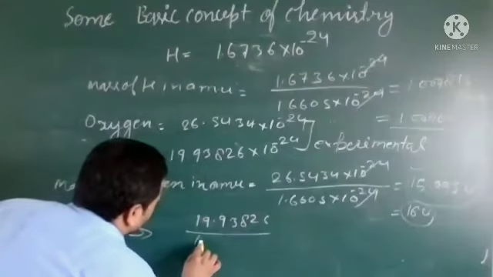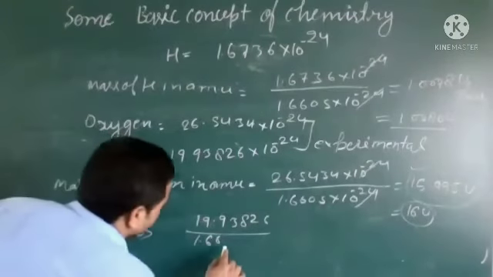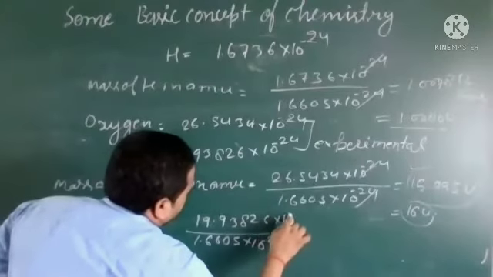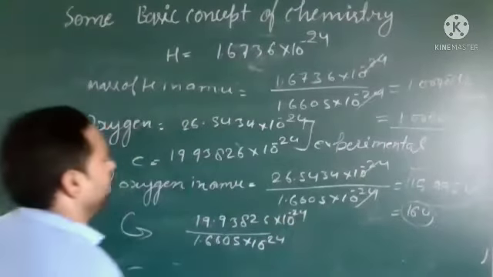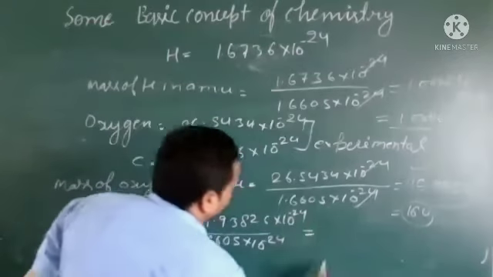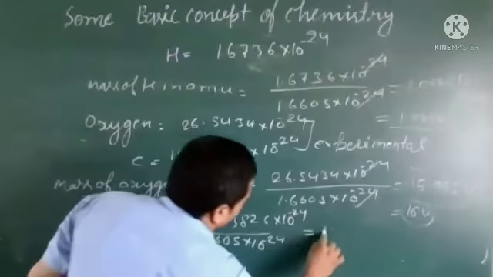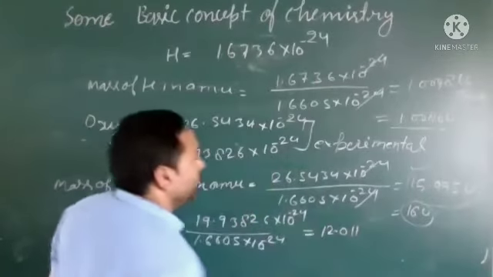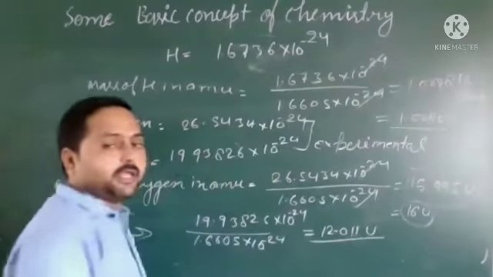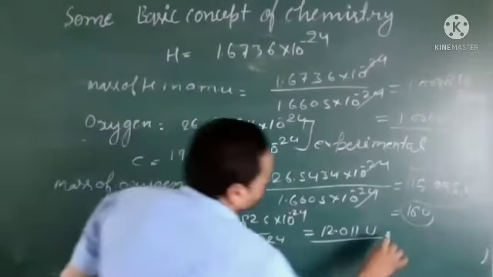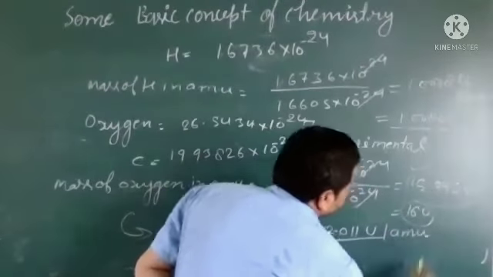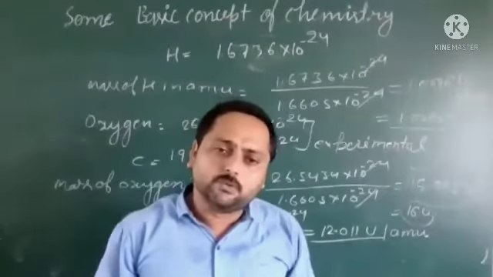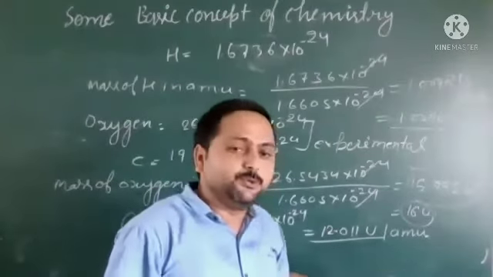Divided by 1.6605 into 10 to the power minus 24. If we calculate these values, we will get 12.011. The unit is AMU because we are converting into AMU. What is AMU? AMU is atomic mass unit and U is unified atomic mass unit. Both can be used, but recently U is being used.